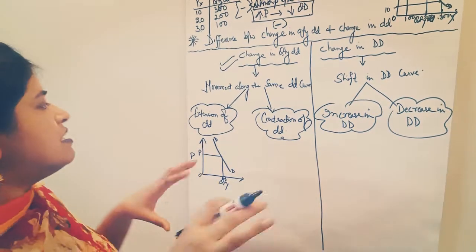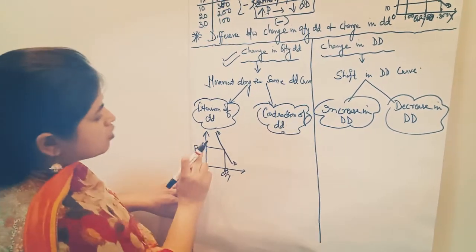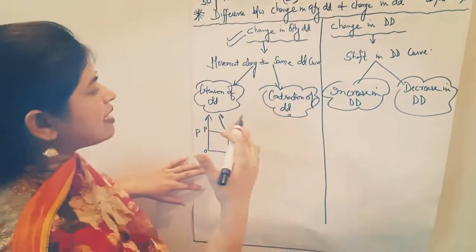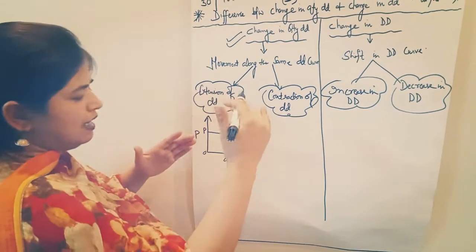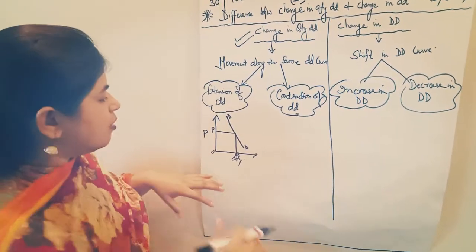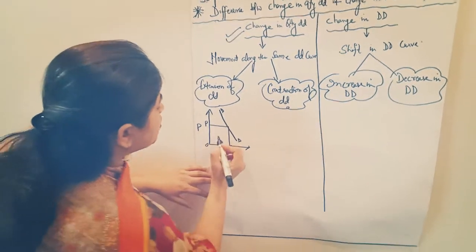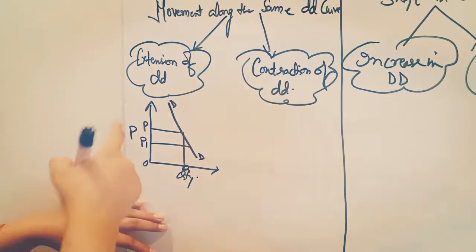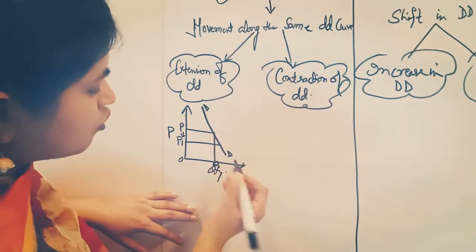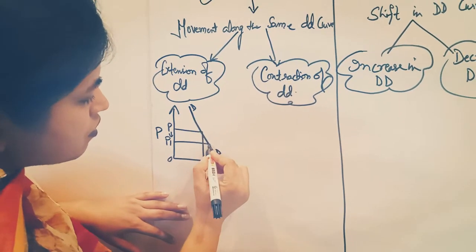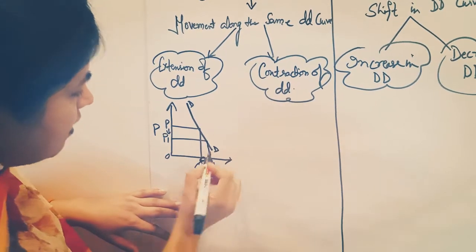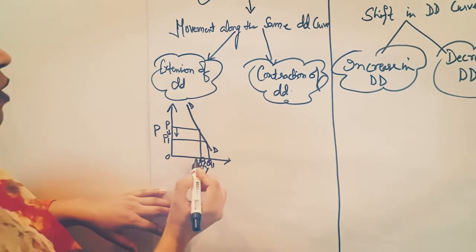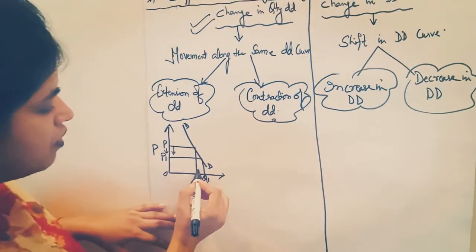Now we have to create the concept of extension of demand here. So this one is the price, this one is the quantity. Extension of demand means increase in demand. So how do we increase the demand? Demand को हम increase कैसे करेंगे? When we have to decrease the price of the commodity. For example, prices will decrease from P to P1. When the price decreases from P to P1, automatically quantity demand will increase from Q to Q1. Here the price decreases from P to P1, quantity जो है वो increase करेगी from Q to Q1.